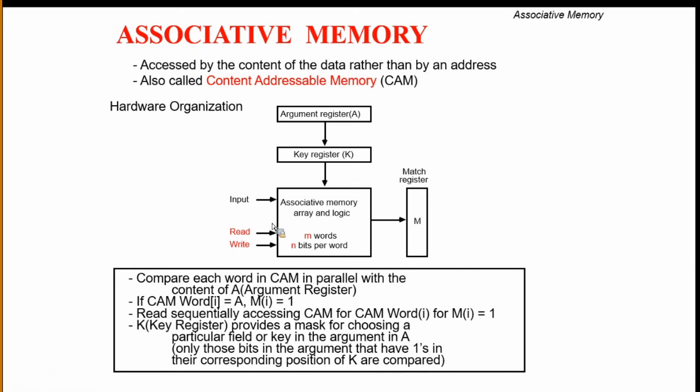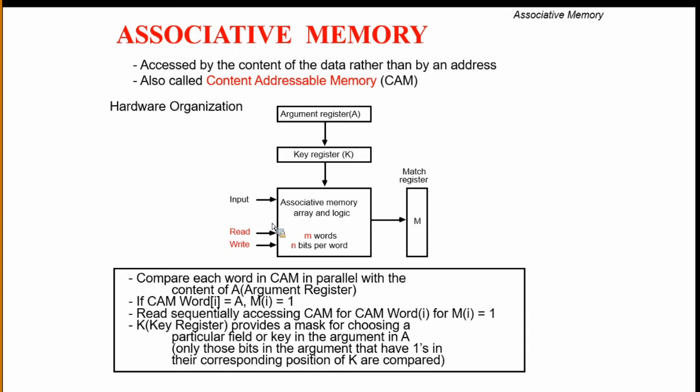Only when the key register contains ones. Suppose the key register bits are 0, then the comparison will not be done.